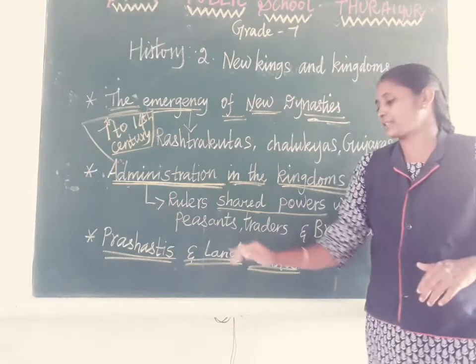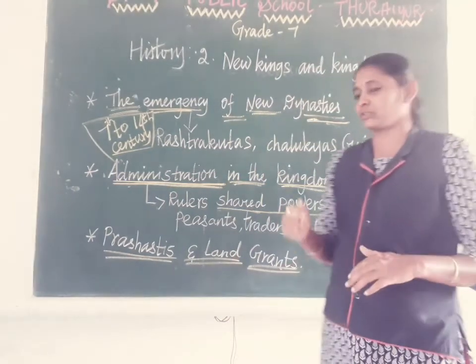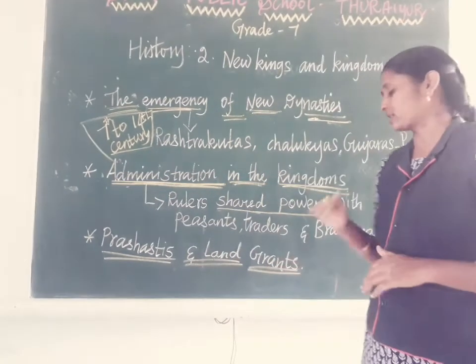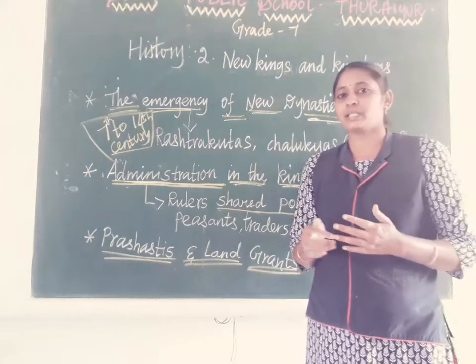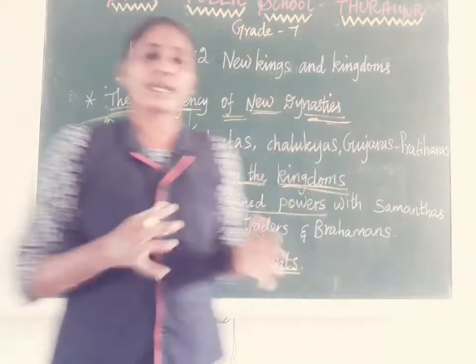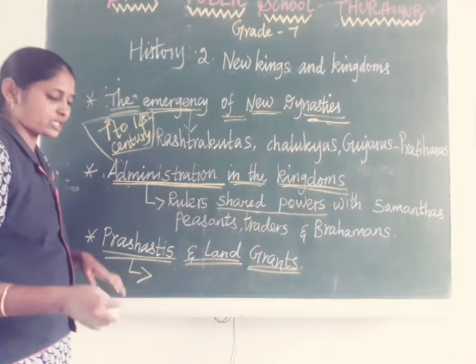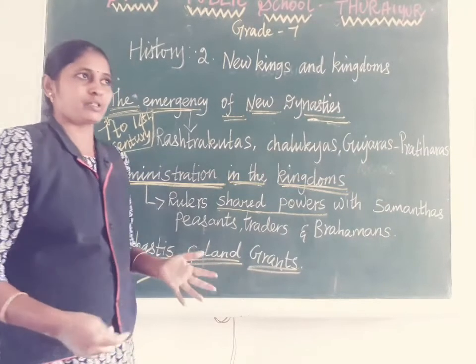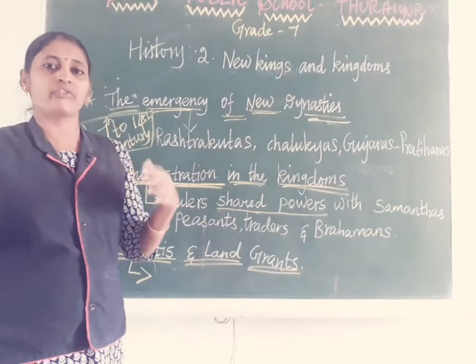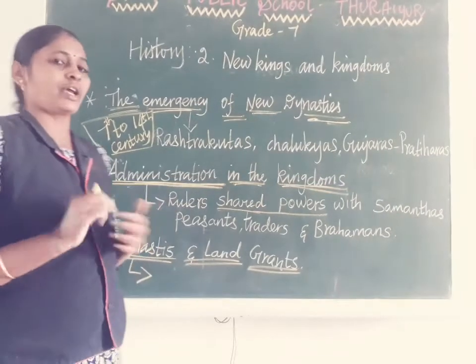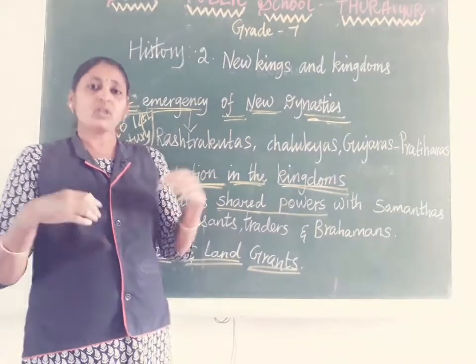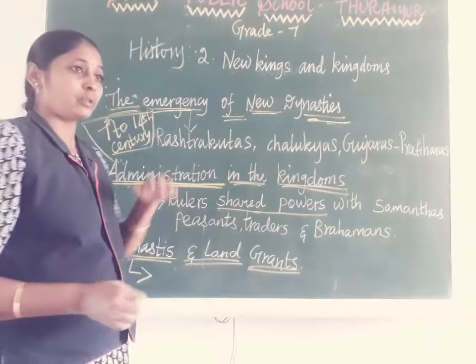Next topic: prasasti and land grants. Prasasti means praise of the king, which we studied last year. When a court poet or some educated person wants to receive a gift from the king, he writes the good qualities of the king.